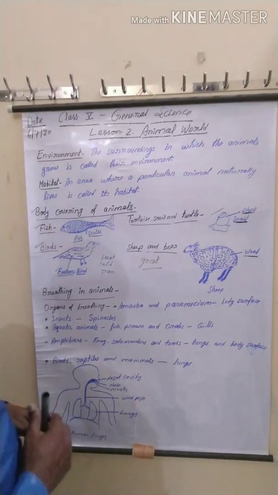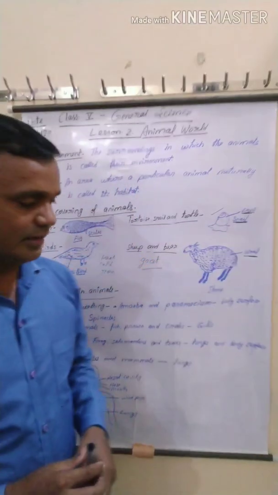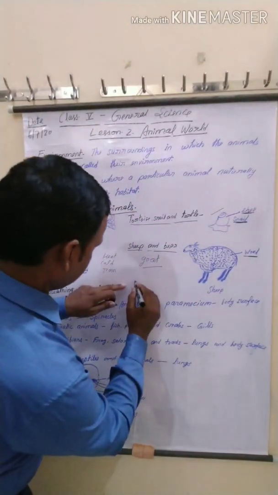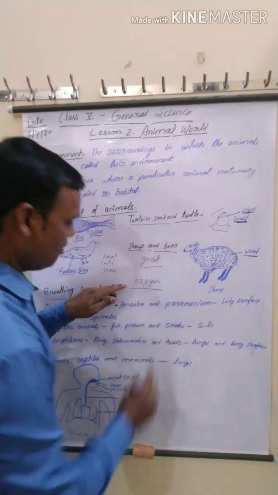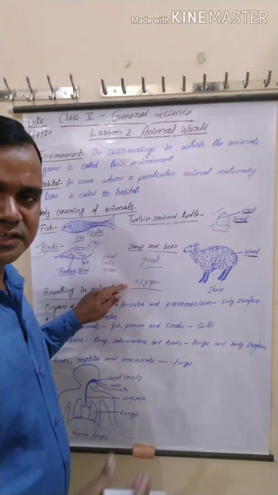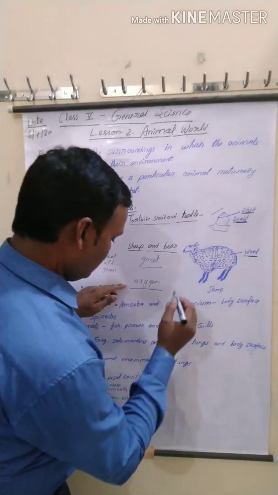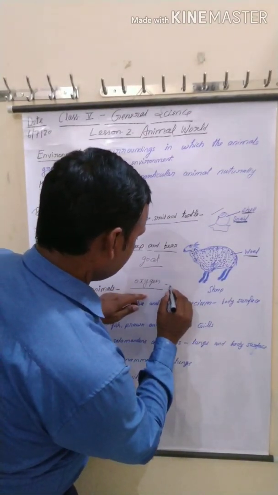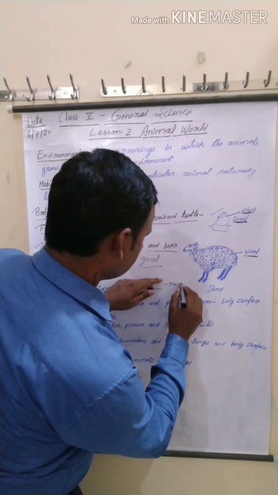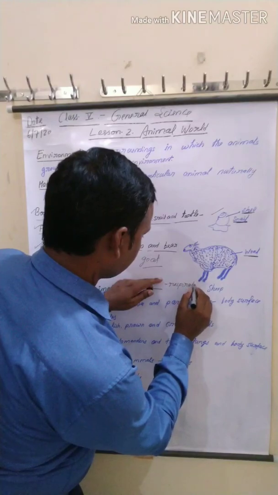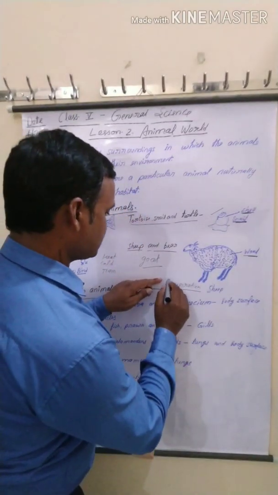You know that animals breathe in oxygen and breathe out carbon dioxide. All living animals require oxygen for breathing. And in the cell, one process, this activity, is respiration.